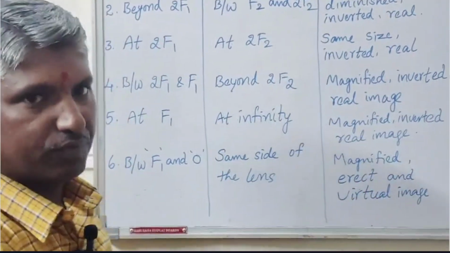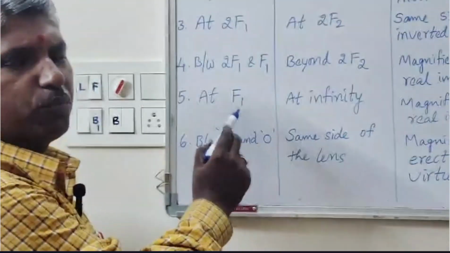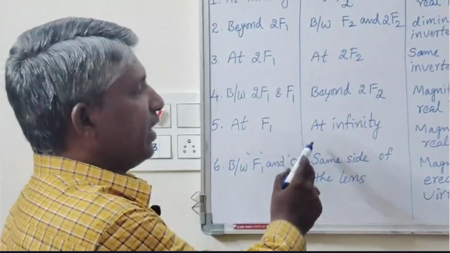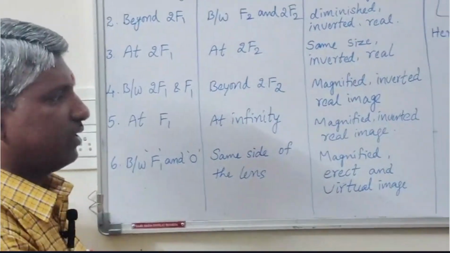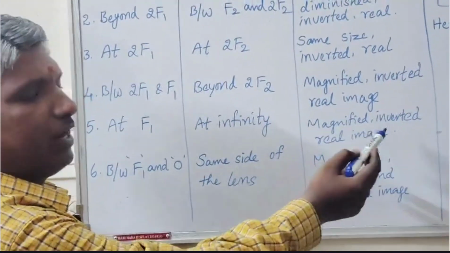Next situation: the object placed at the focus point of the biconvex lens, then its image is formed at infinity distance. The image formed is magnified, inverted and real.